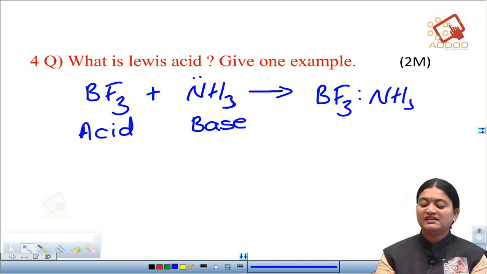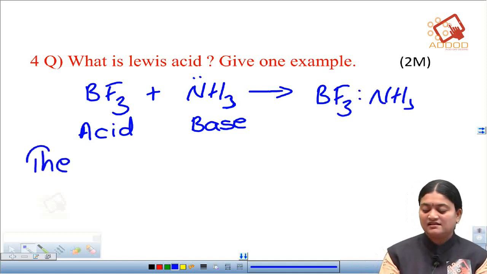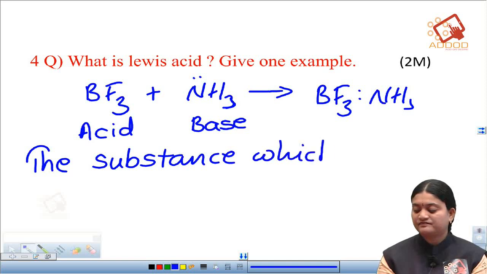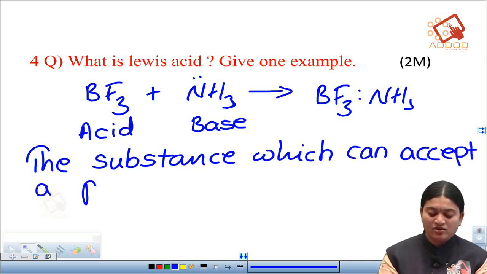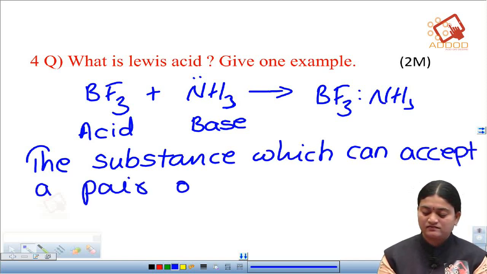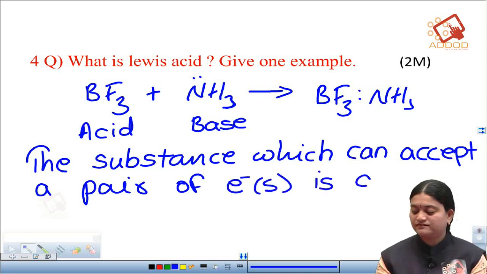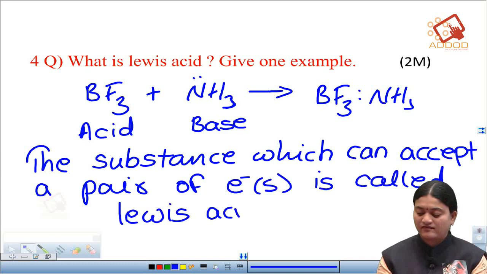So Lewis acid is nothing but the substance which can accept a pair of electrons is called Lewis acid.